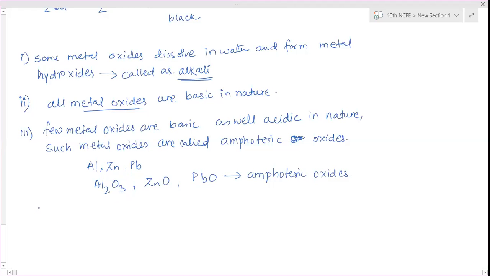So why are these amphoteric oxides? Because these oxides react with both acid as well as base to form salt and water.